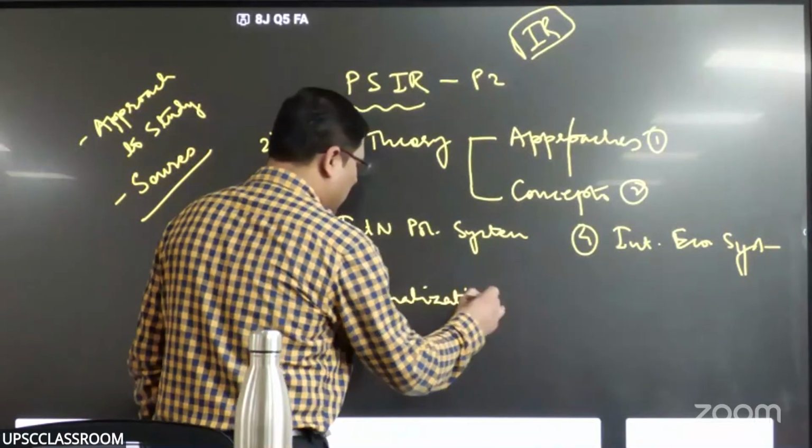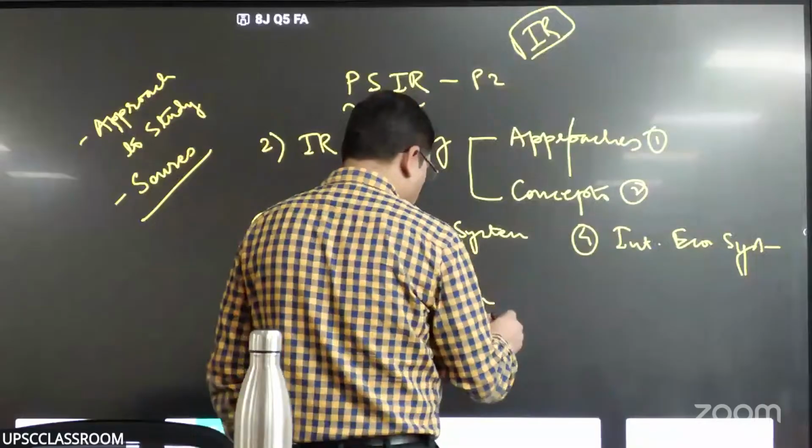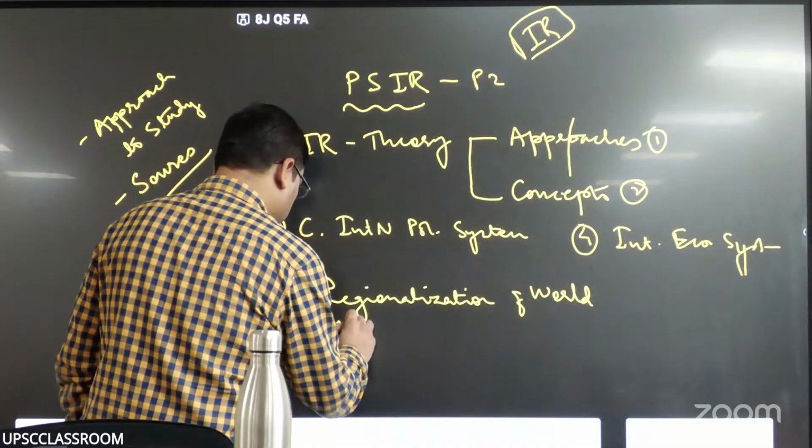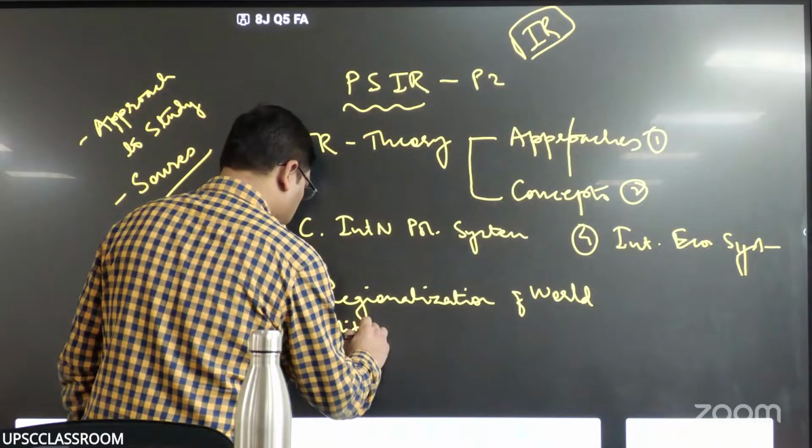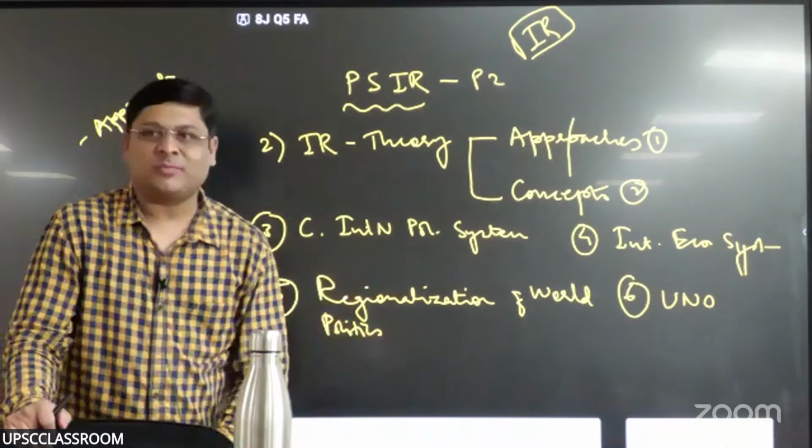The sequence will be a bit jumbled in this, one on the UN and one on this. Regionalization of world politics, right? And number 6 is about UNO. What is regionalization of world politics?